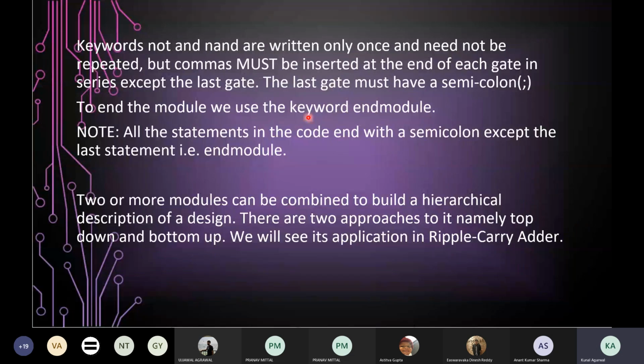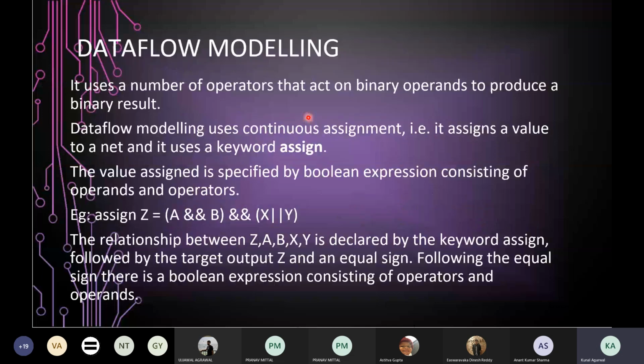So that was all about a basic modeling type, which was gate level. Now we will be moving to the next modeling type, which is termed data flow modeling. So in data flow, it uses a number of operators that act on binary operands to produce a binary result. Data flow modeling basically uses continuous assignment, that is, it assigns a value to a net and then it uses a keyword assign.